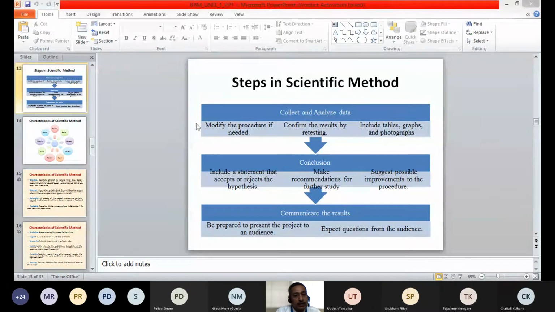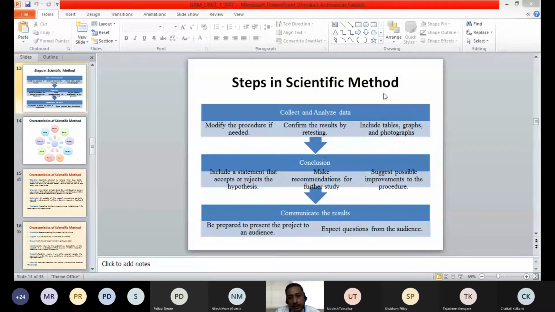If that data is not serving our purpose, we have to modify the procedure of collecting that particular data, and confirm by testing and retesting whether the data is serving the purpose for the research or not.